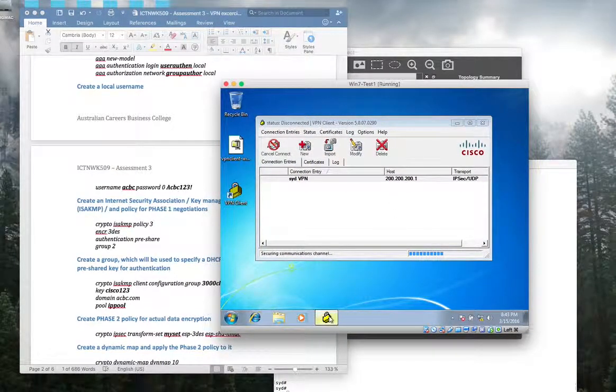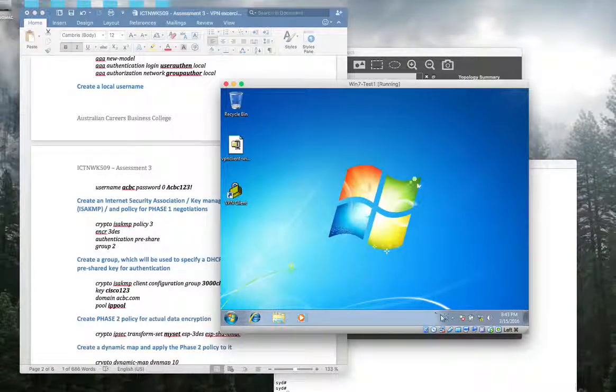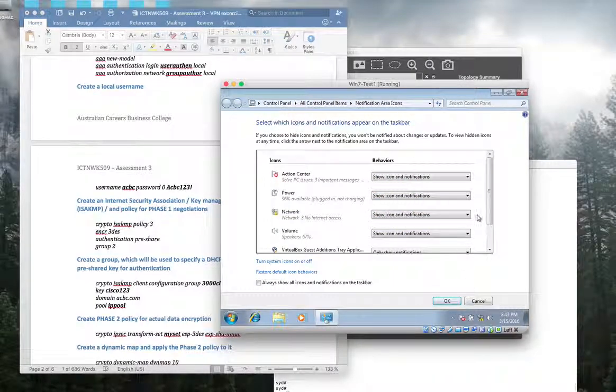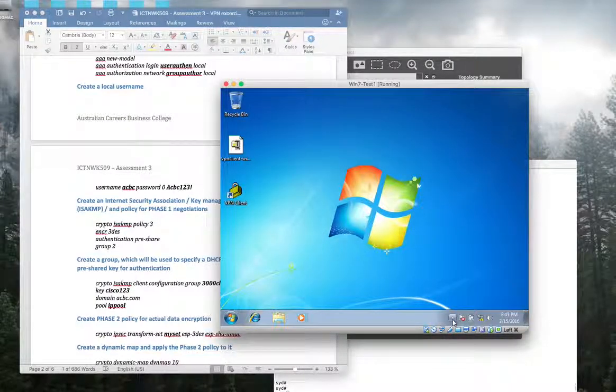It looks like it's connected. How do I know? If you move the mouse over this little icon, you can see the state. It says VPN client connected.